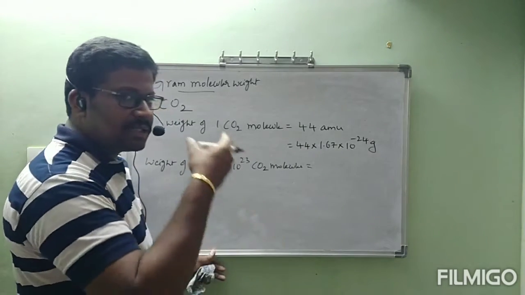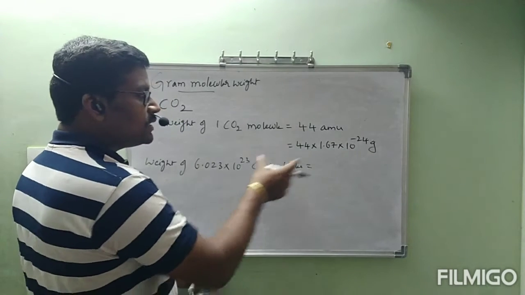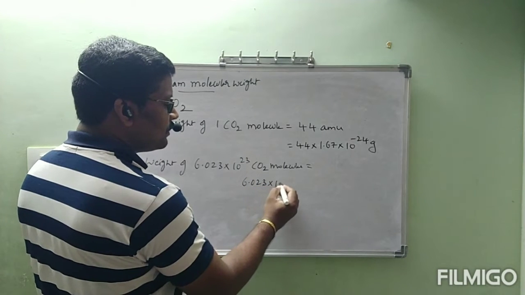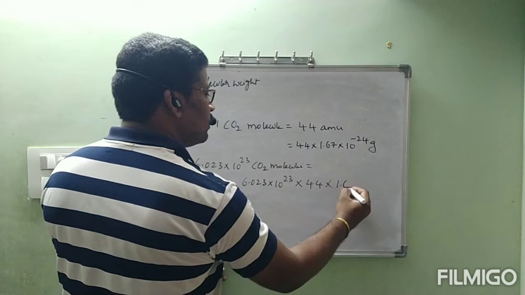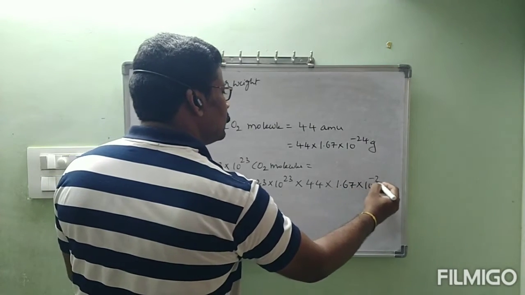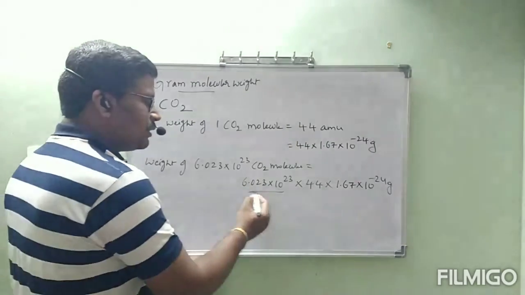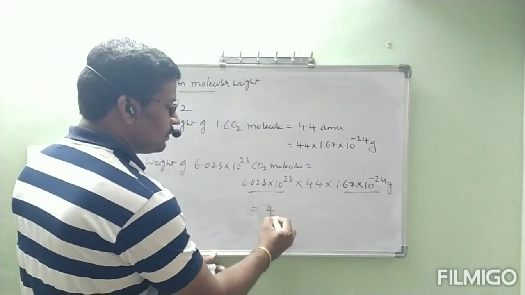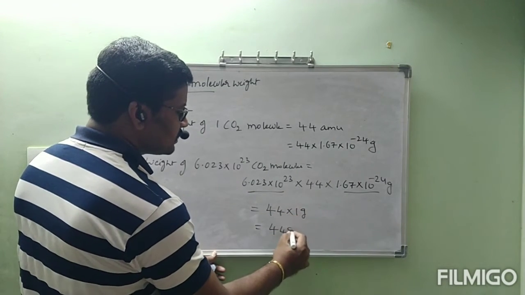Every time we are maintaining the same thing: we write one molecule weight here, and the weight of these many molecules is this number into this one. This is equal to 6.023 into 10 power 23 into 44 into 1.67 into 10 power minus 24 grams. This value into this value is equal to 1. Then this is equal to 44 into 1 gram, which is 44 grams.